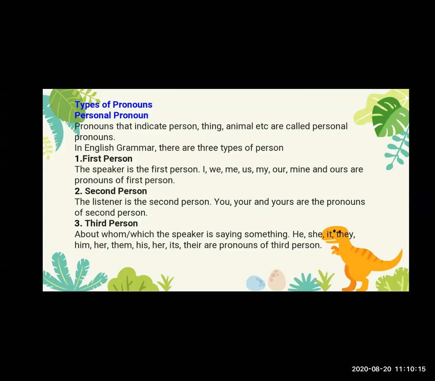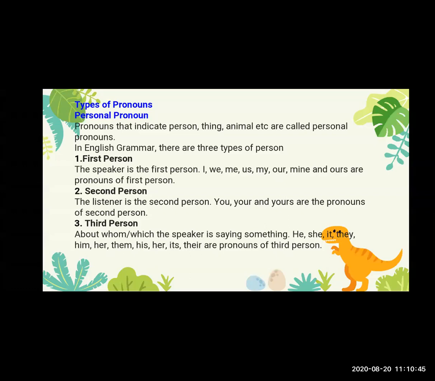The first person pronoun is the speaker. If I am talking, then it is the first person pronoun. If we are talking, then it is also the first person pronoun. Me, us, my, our, mine, and ours are the pronouns of the first person.